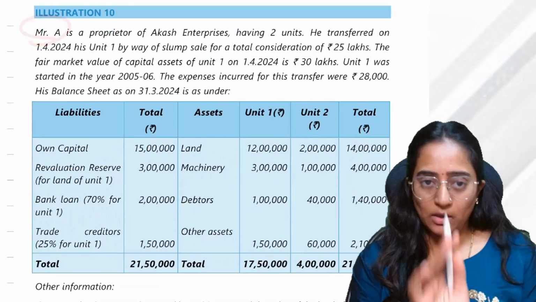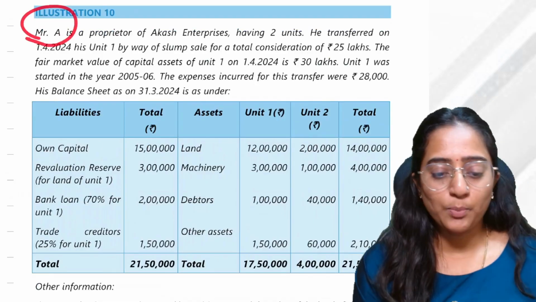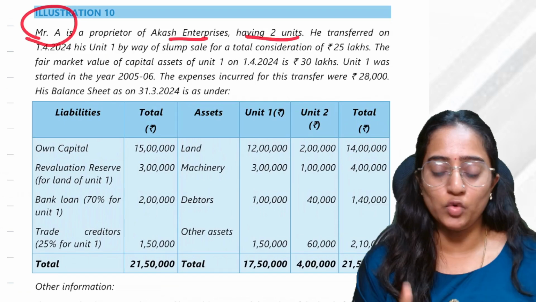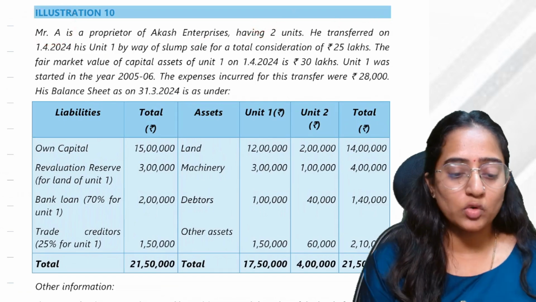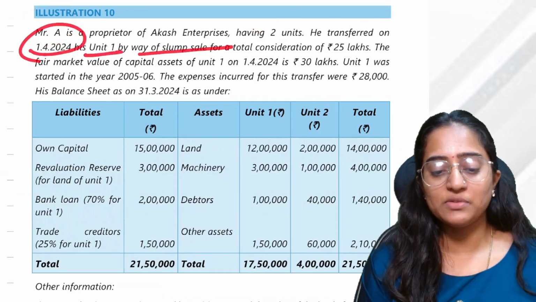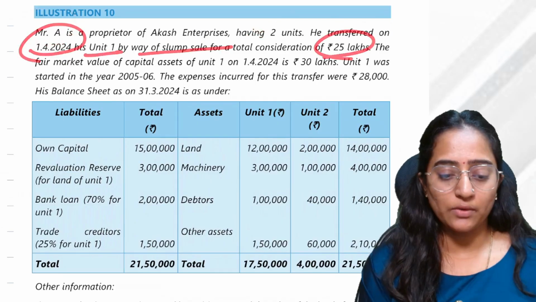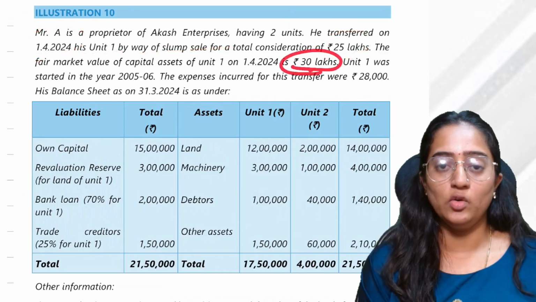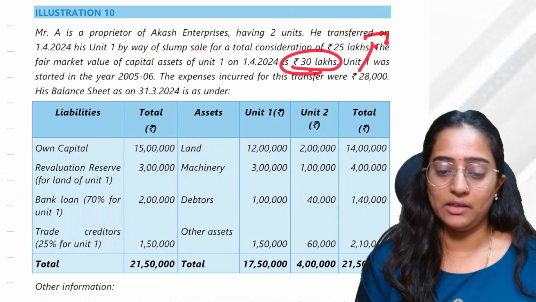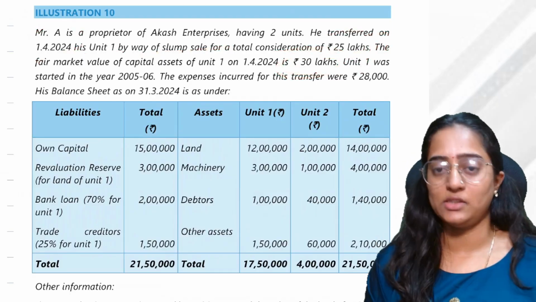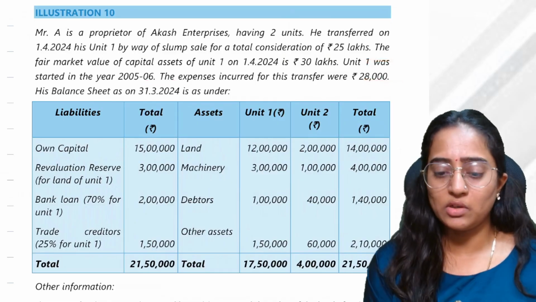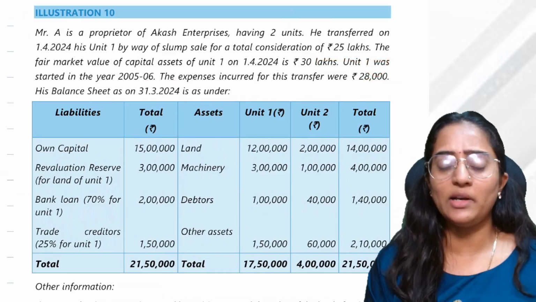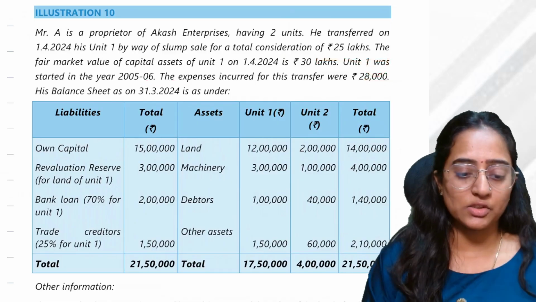Mr. A is now illustration 10. Mr. A is a proprietor of Akash Enterprises having 2 units. He transferred on 1/4/2024 1 unit by way of slump sale. Total consideration is 25. Fair market value is 30. You only tell me whichever is higher. 30 lakh would be your actual sale consideration. Unit 1 expenses are also considered, so 30 lakh minus 28,000 expenses you will reduce. Now we will get net sale consideration.